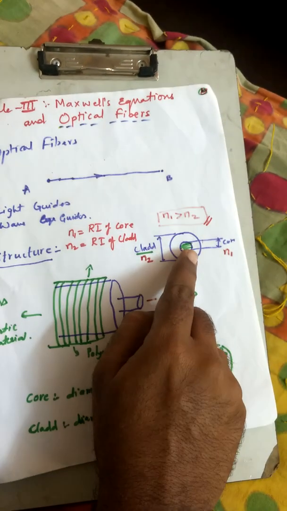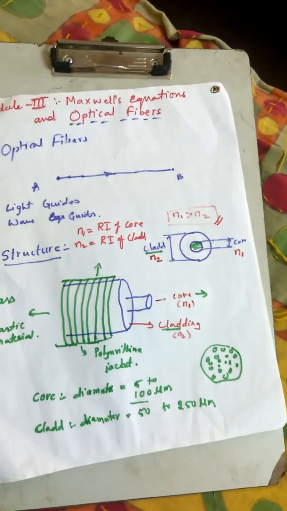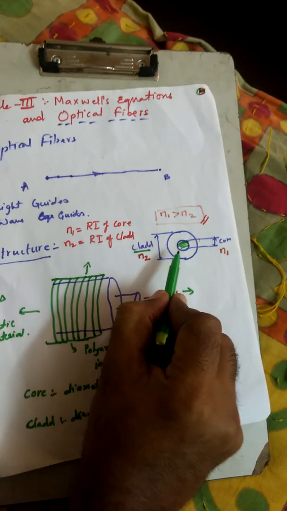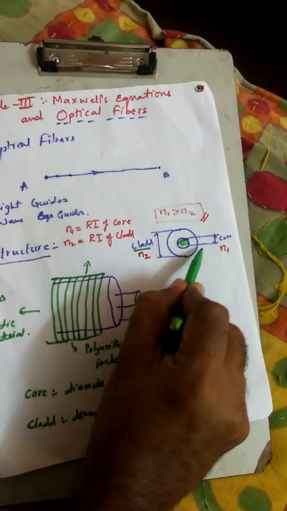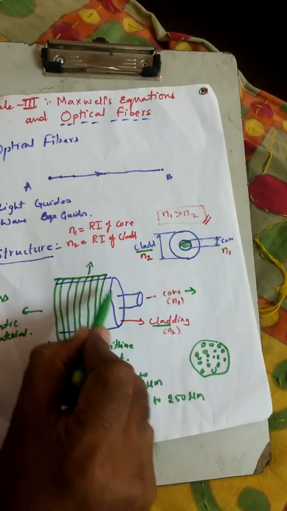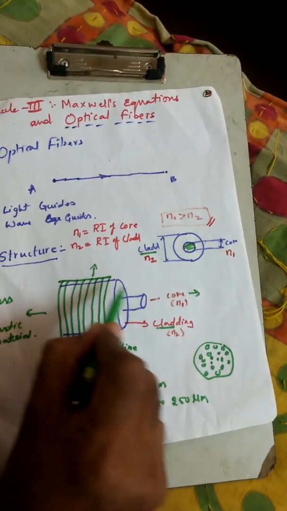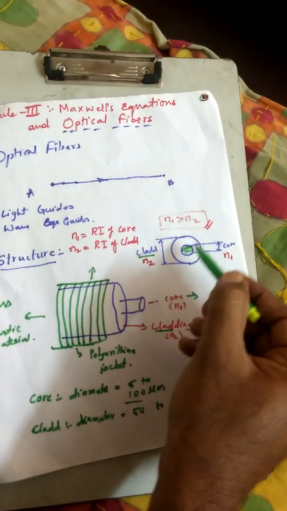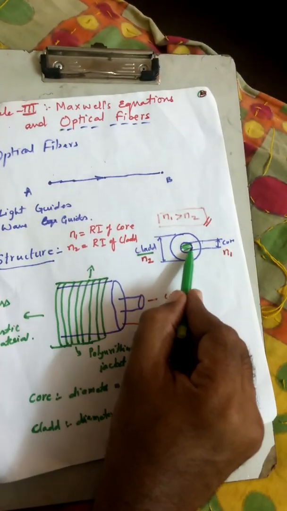Because it is actually a complete glass material. The core and the cladding are both glass material. So when you look at it along a lateral axis, you will see that it is just a glass piece.